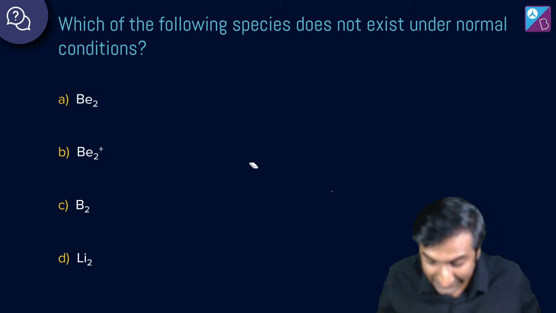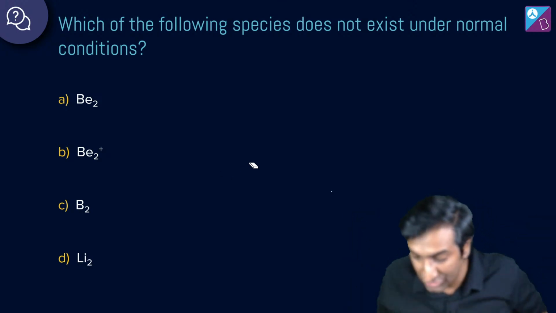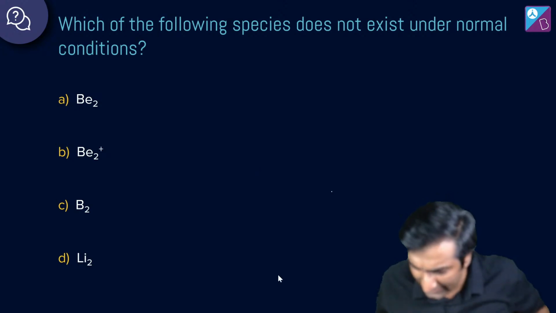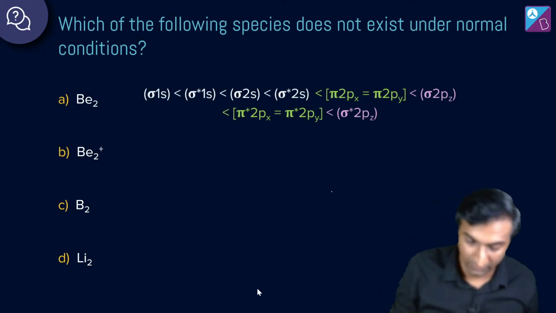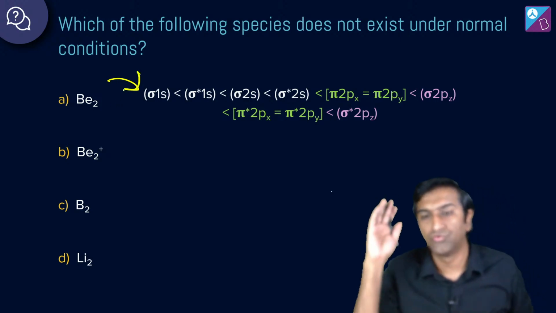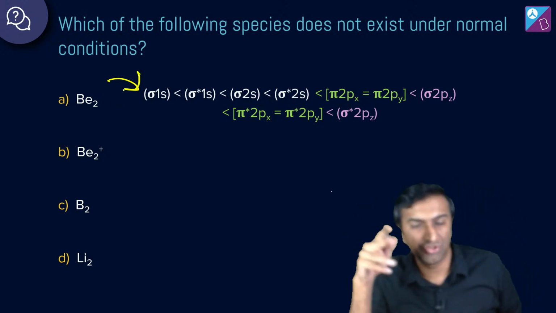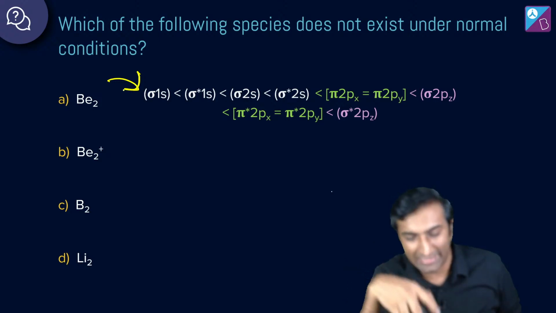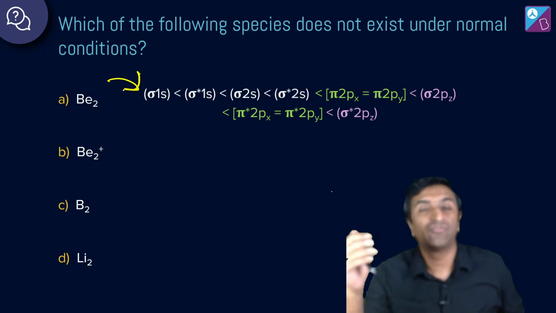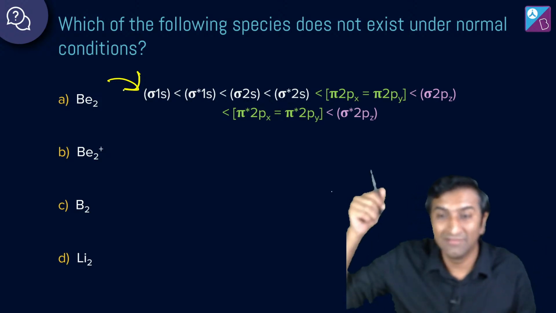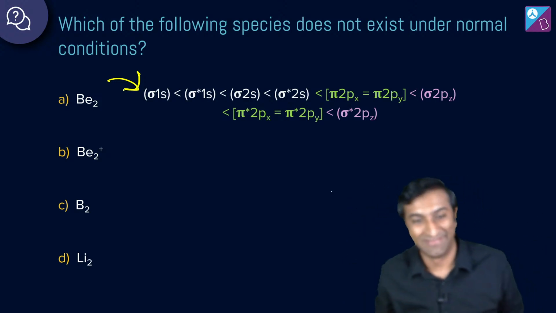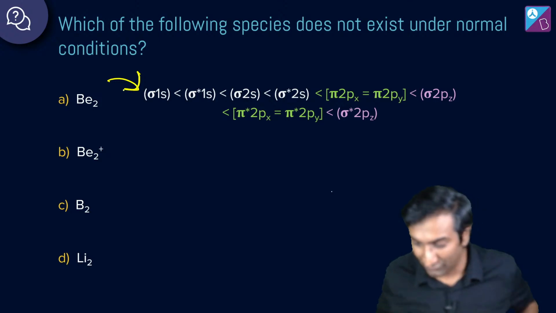Which of the following species does not exist under normal conditions? Okay. If you want that thing, फिर से मैं डाल देता हूं यहाँ पे. The reason why I keep putting this, by the way, on the screen is because I want you to get used to this. More than the, sure, you have that trick, तो अच्छी बात है, but trick के अलावा ये भी कर लीजिए. You've been spending so much time mugging the whole periodic table. वो जरूरत नहीं है, इसकी जरूरत है. Mugging this is going to be useful. Periodic table, I don't know so much. Yeah. All right. What do you think about this one?